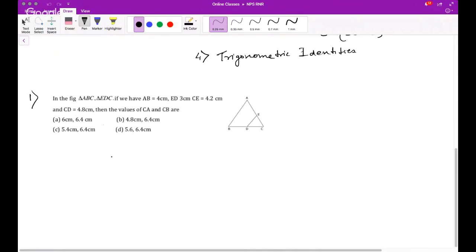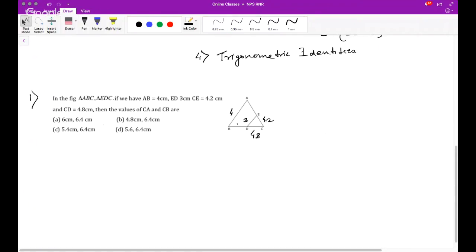If we have AB is 4 centimeter, ED is 3, CE is 4.2, and CD is 4.8, then you have to find out the values of CA and CB.